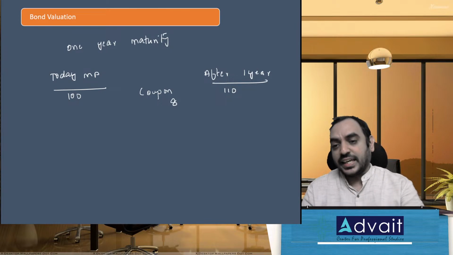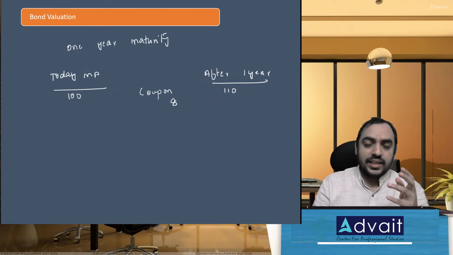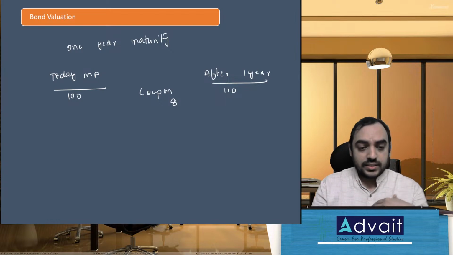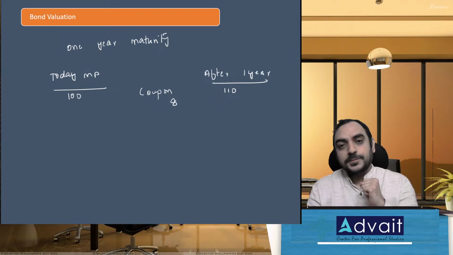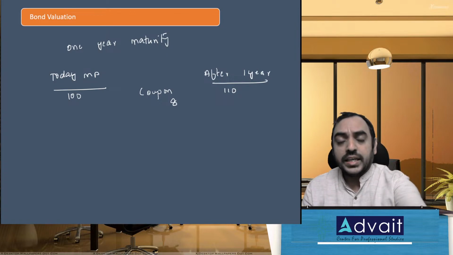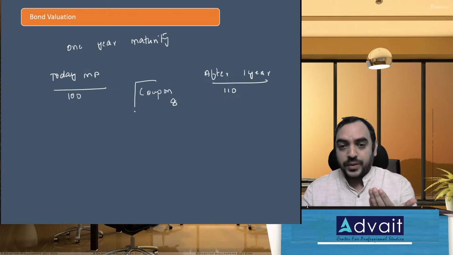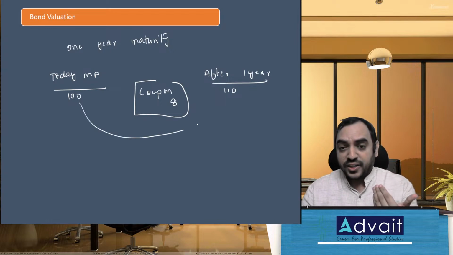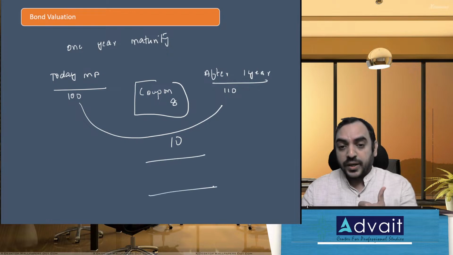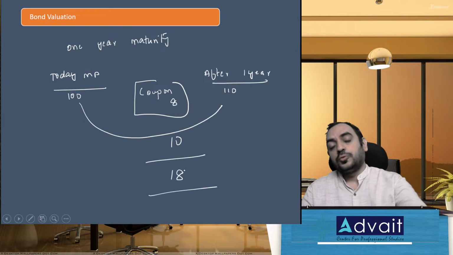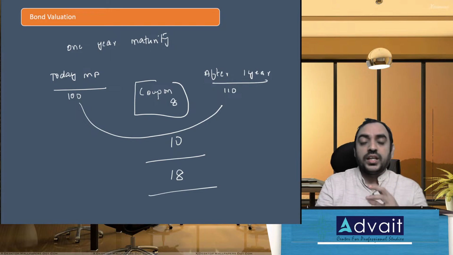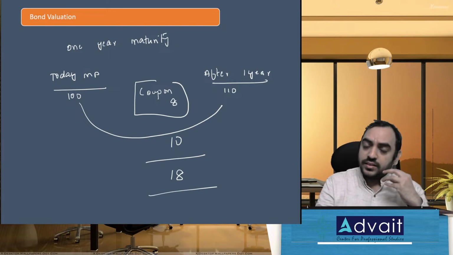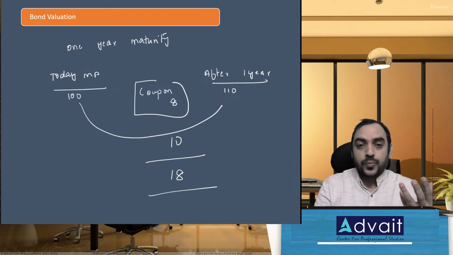Now, in the given case, can we say that as an investor, my income is only 8 rupees because coupon is 8 rupees? No, right? My income is coupon 8 rupees, and from 100 to 110, that also is my income. So my total income is 18 rupees. That is the difference between a coupon and an income and cash flow.